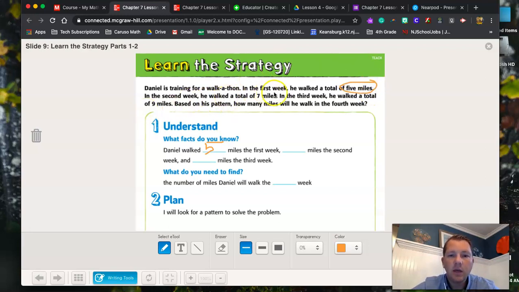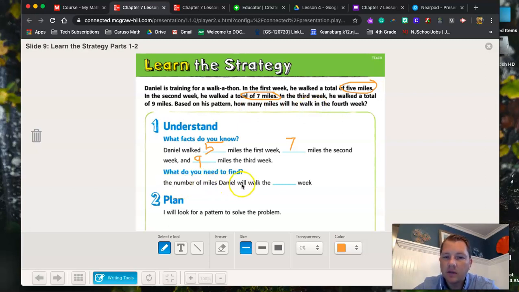And then in the second week, he walked 7 miles. Notice how they wrote 7 miles and 5 miles. One is a number and one is words. This is to make sure that you're paying attention to all the information that's given to you in the word problem. And the third week, he walked a total of 9 miles. Based on the pattern, how many miles will he have walked?